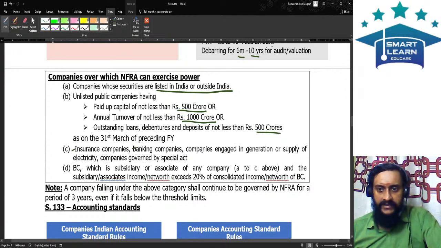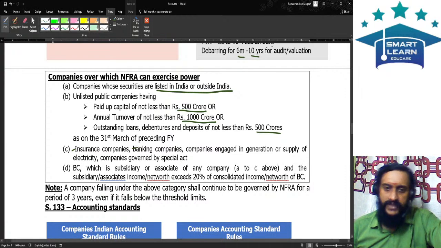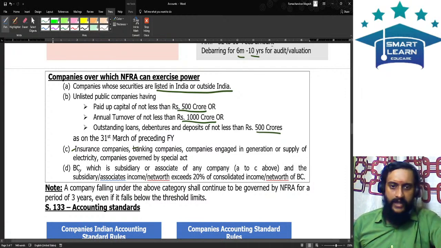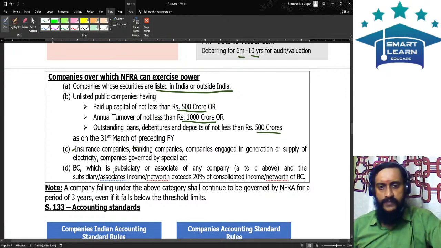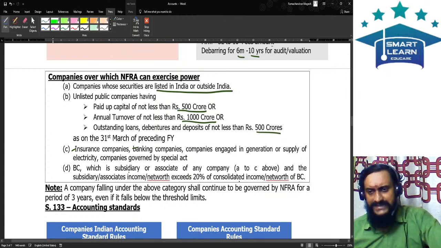Insurance, banking, companies engaged in generation or supply of electricity, companies governed by a special act: for them also NAFRA will be applicable. And a body corporate relating to the group company, which is a subsidiary or associate of any company referred in A to C above, and the subsidiary or associate's income or net worth exceeds 20% of the consolidated income or net worth of the body corporate.